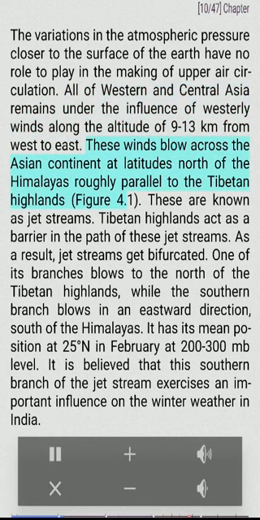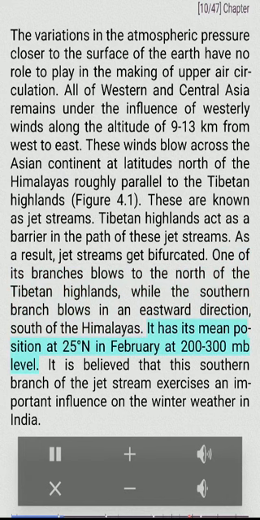These winds blow across the Asian continent at latitudes north of the Himalayas, roughly parallel to the Tibetan highlands, figure 4.1. These are known as jet streams. Tibetan highlands act as a barrier in the path of these jet streams. As a result, jet streams get bifurcated. One of its branches blows to the north of the Tibetan highlands, while the southern branch blows in an eastward direction, south of the Himalayas.